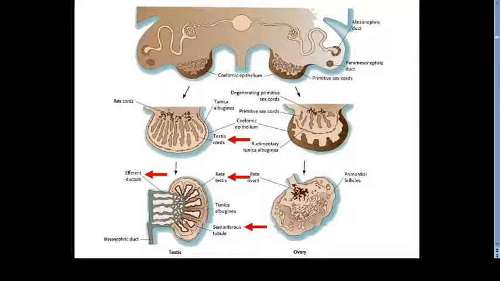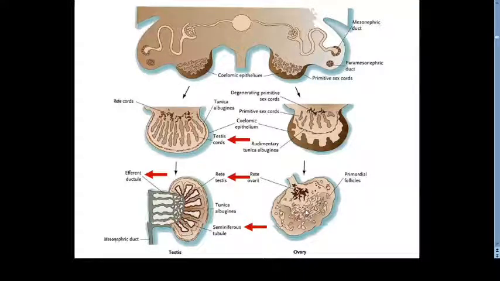Later on, we have the formation of the testes. Whereas if there is no Y, then there is no TDF. So what will happen? The primitive sex cords will definitely invade the medulla, but later on these medullary cords will degenerate and disappear. A new set of cords will develop from the coelomic epithelium. They are called the cortical cords, which are going to form the follicles of the ovary.